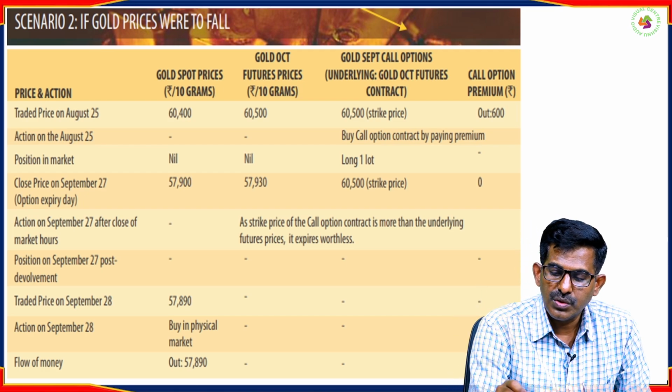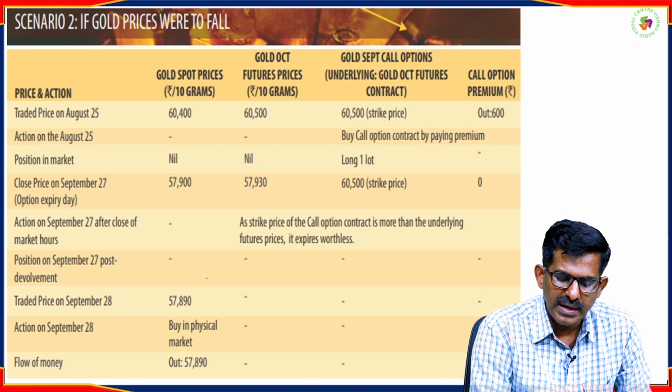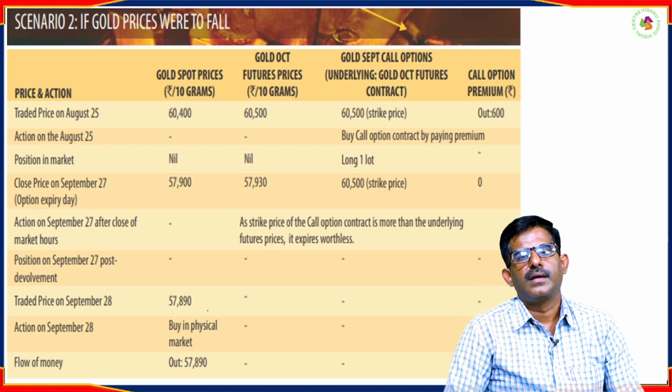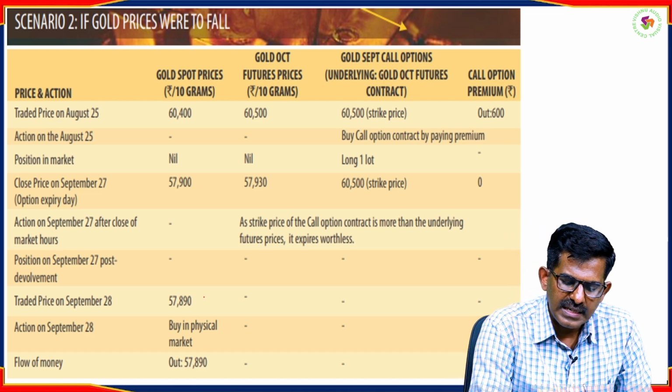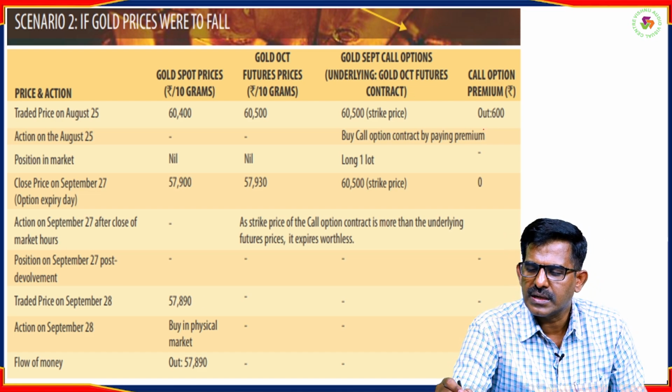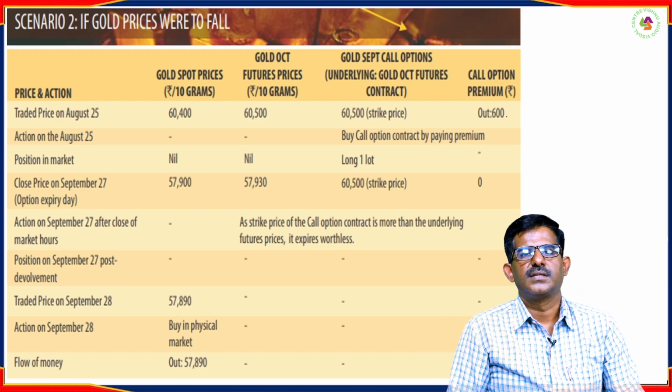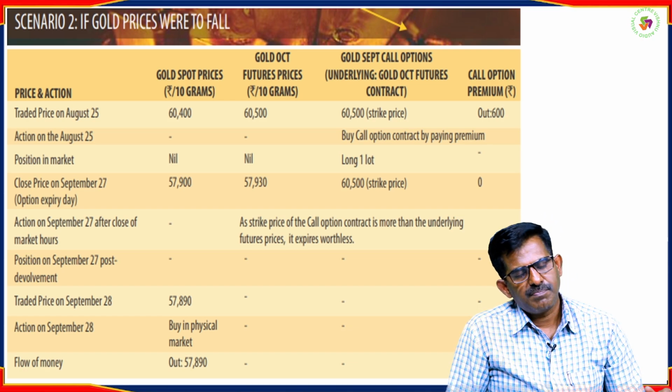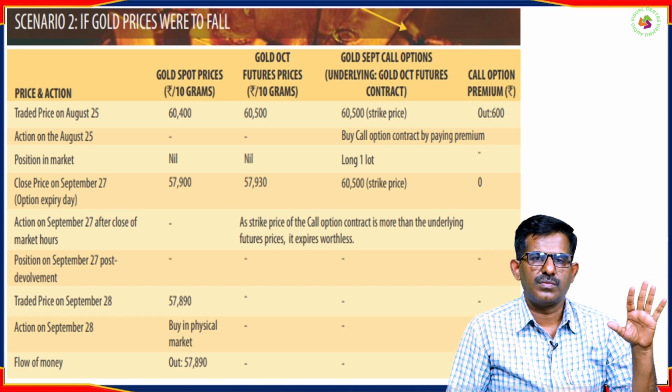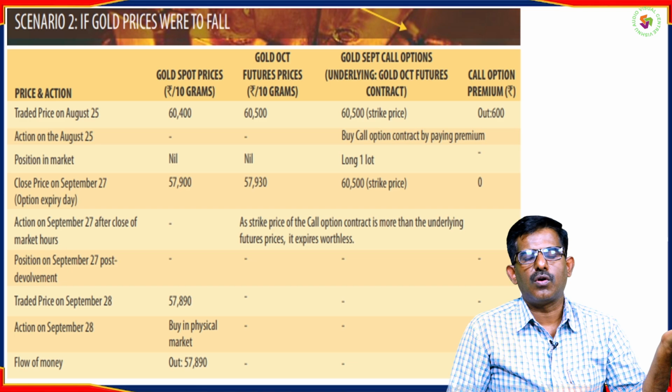So what will you do? As you do not execute this contract, you will buy it from the physical market at a lesser price. The only loss that you are going to incur is 600. That's all. So either if the price rises or if it comes down, by entering into a call option